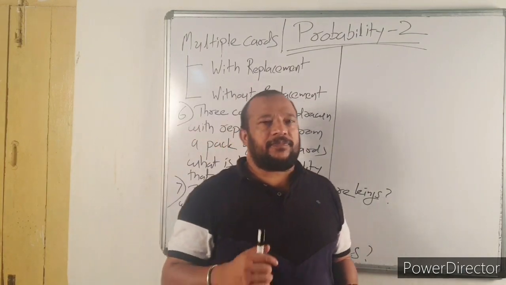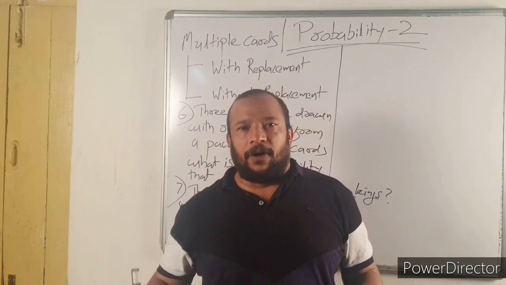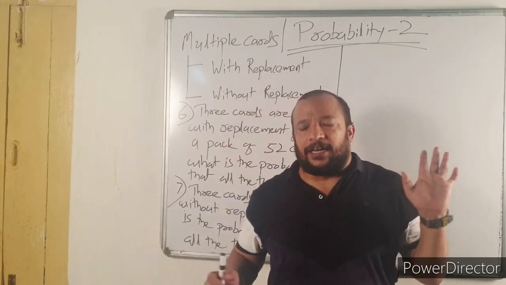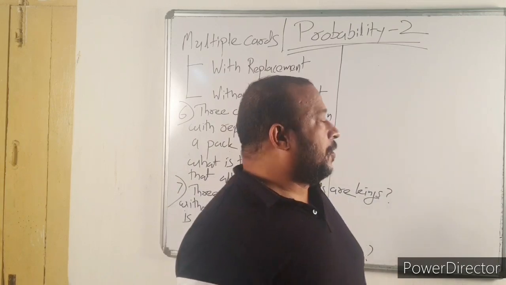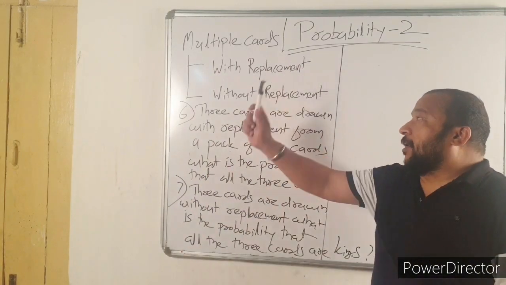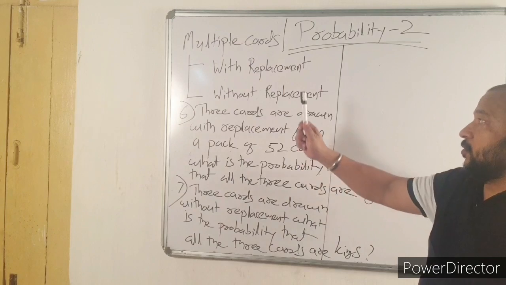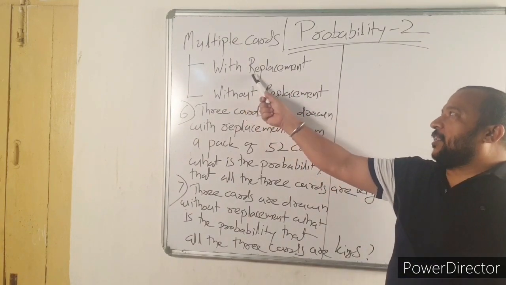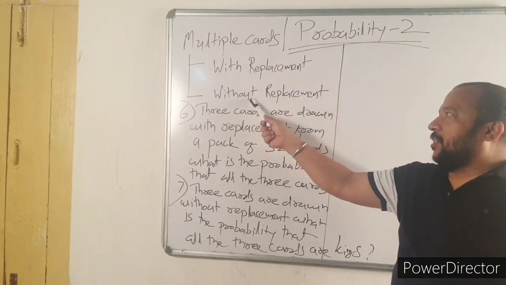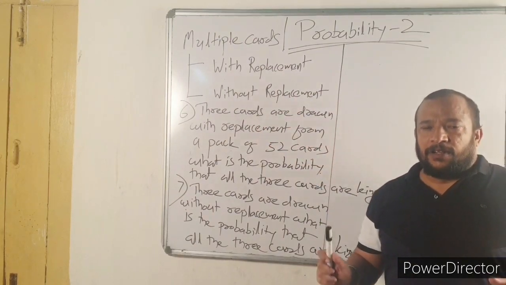Now let us discuss multiple cards. Multiple cards we can divide into two types of questions: with replacement and without replacement.